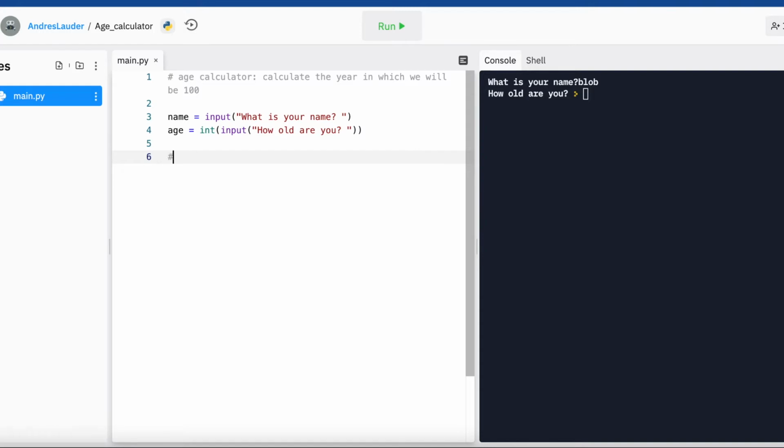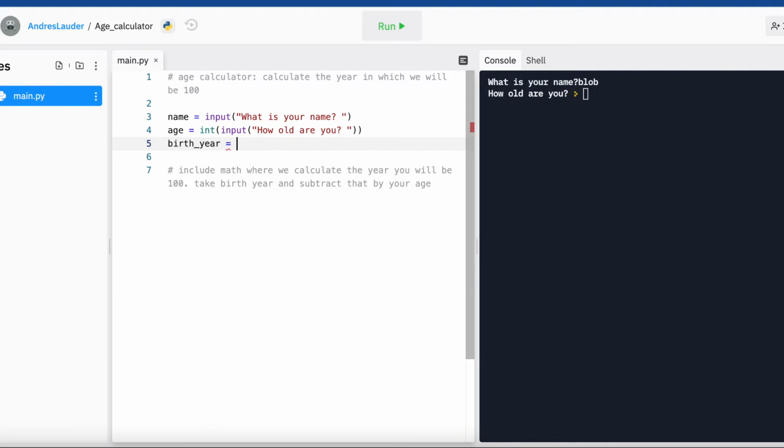Now we will include math, where we calculate the year you will be 100. How we will do that is we take your birth year and subtract your age. I looked at one of the exercises, and it wasn't really clear on this. I'm going to include a third variable called birth year, and we'll just set this to 2003. That way, when we come down here and write our math, we can include that variable. It'll look nice. It's not a hard-coded value.